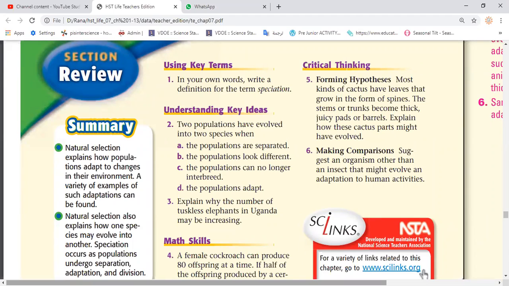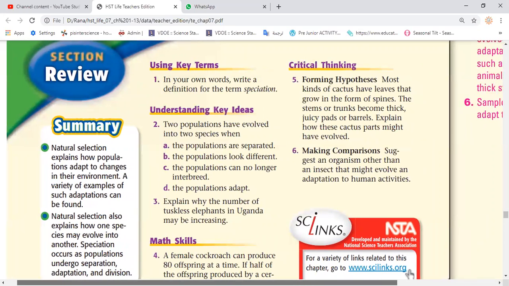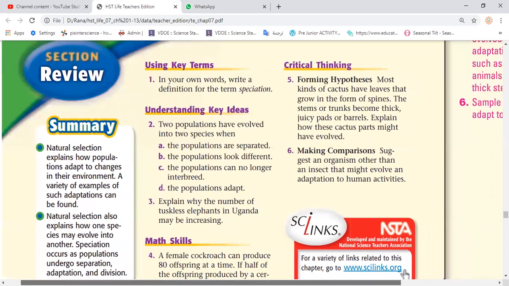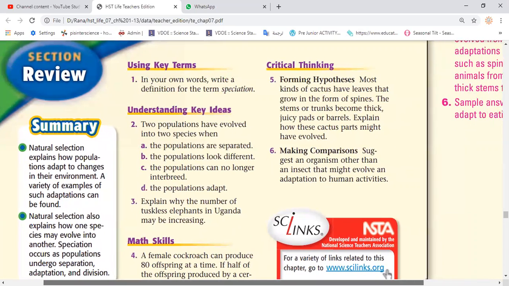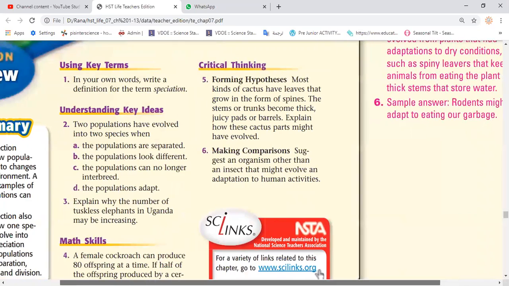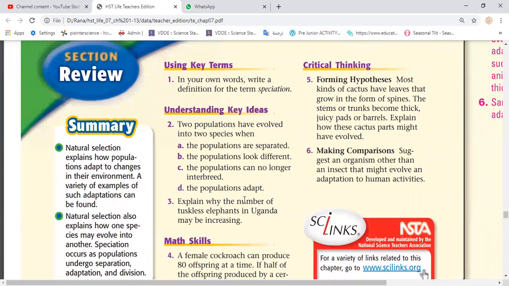Yes, Adam. Rodents can adapt to eating human garbage. Rodents like mice and rabbits can adapt to eating human garbage. Yes, good. Okay, so here we said that rodents might adapt to eat that human garbage, as Adam said, like rats, or whatever.